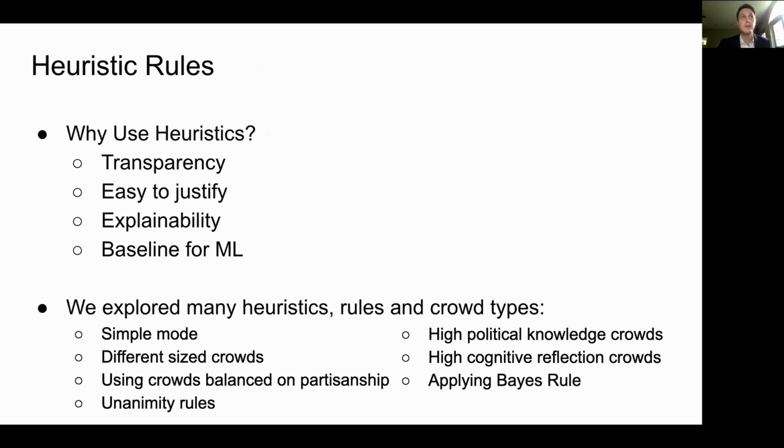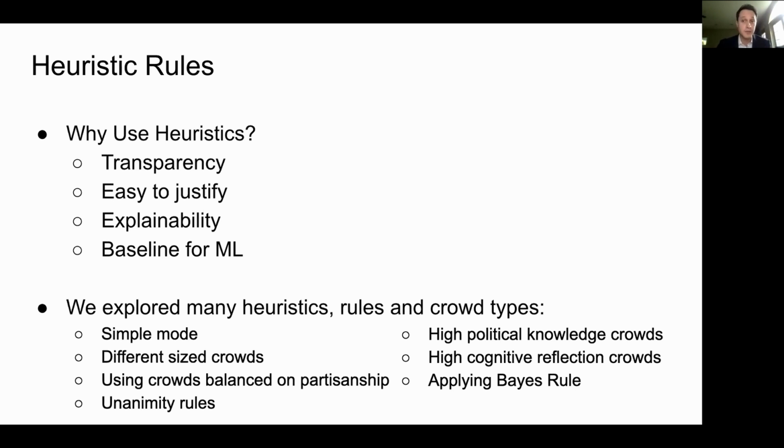Okay. So the first thing we checked was the heuristic rules. Heuristic rules are transparent, they're easy to justify, they're very explainable, and they're also a great baseline for machine learning, right? We can say, if the machine learning does well, how well could we do if we didn't even bother with machine learning? If we just did something really simple like majority voting, is the machine learning worth all the extra trouble? We also think that, in general, it's better if you have a system that's transparent and easy to explain. That's going to be much more normatively justifiable to your user base than something like a complex, maybe particularly opaque machine learning algorithm.